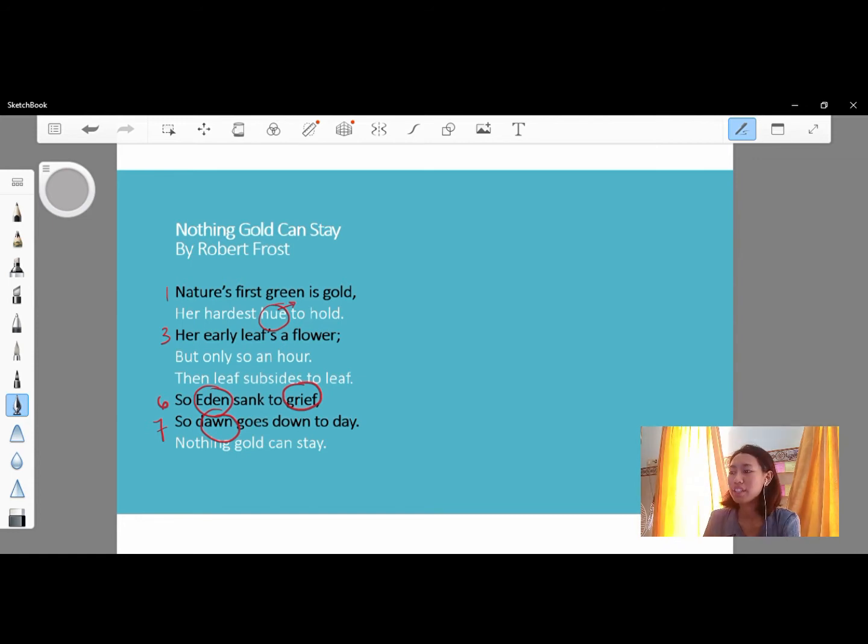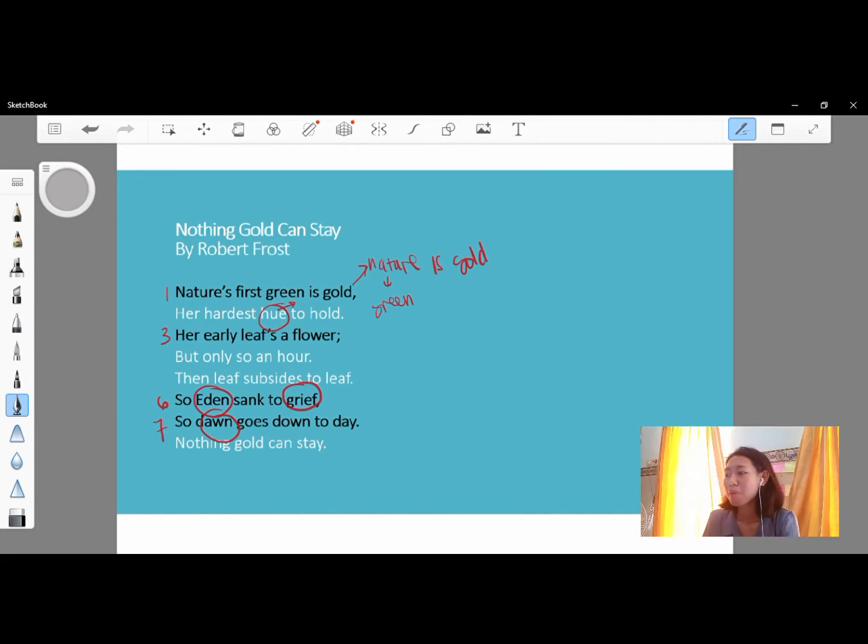Let's see from the first line. Nature's first green is gold. If you just read it, you notice that this line says nature is gold. But wait. Don't you think nature is about green?